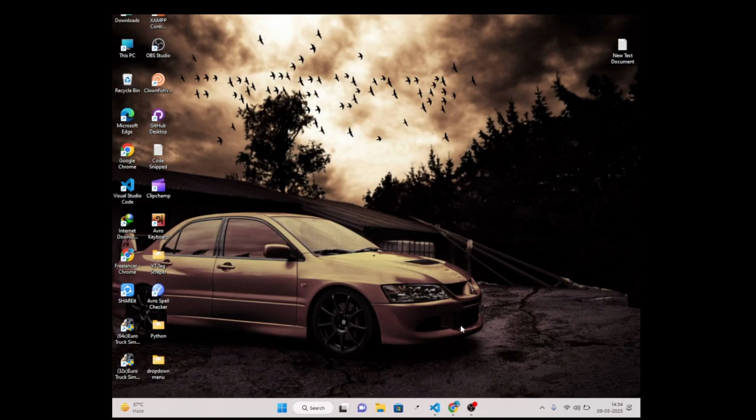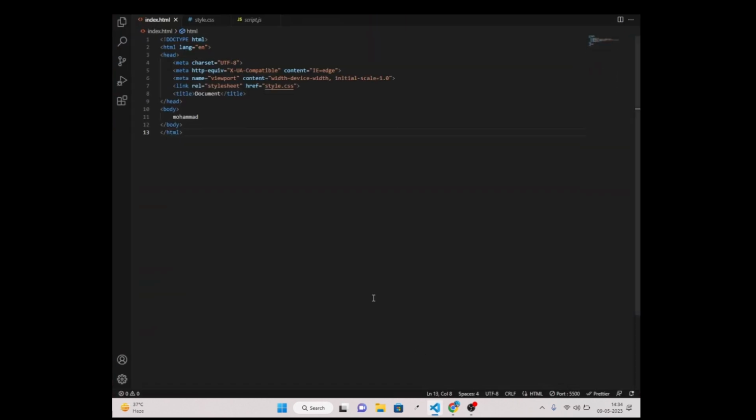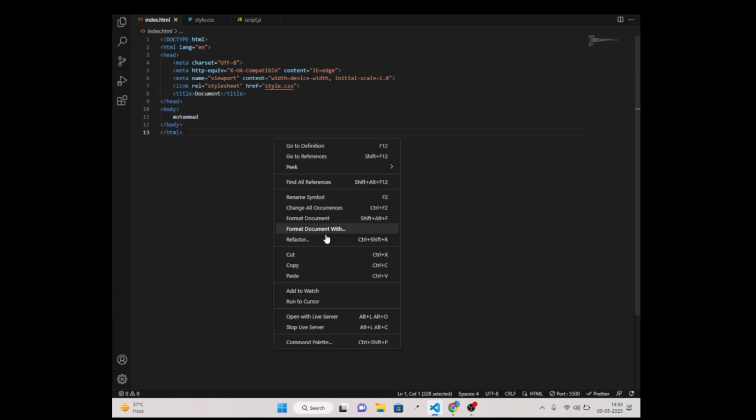Hello guys, in this video I will show you a common Visual Studio Code editor's error when I am trying to preview my code in live server. The browser shows me this error, "Cannot GET /index.html". So how can we fix it?